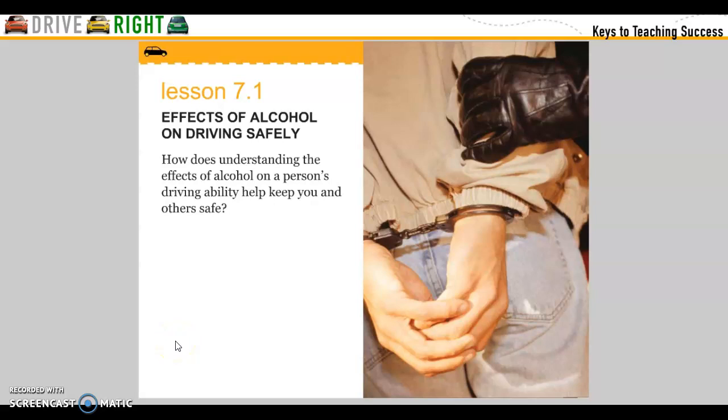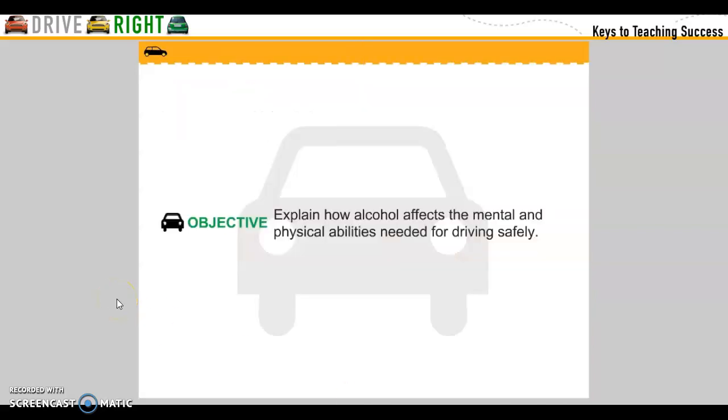Lesson 1. Effects of alcohol on driving safety. How does understanding the effects of alcohol on a person's driving ability help keep you and others safe? Objective. Explain how alcohol affects the mental and physical abilities needed for driving safety.